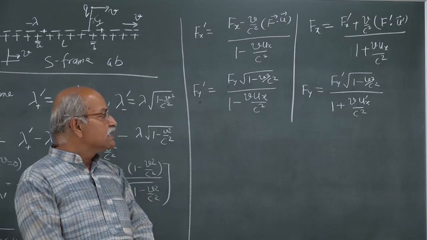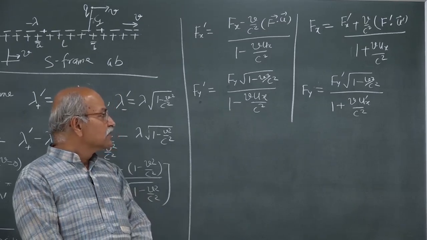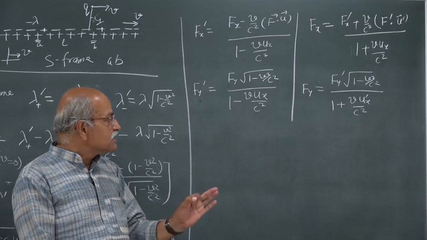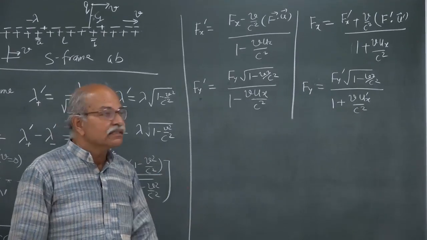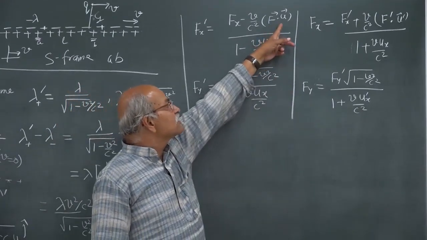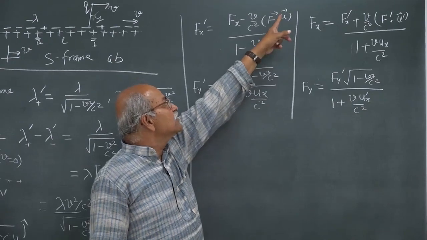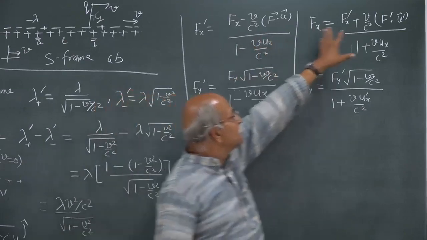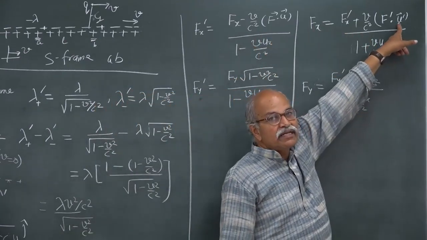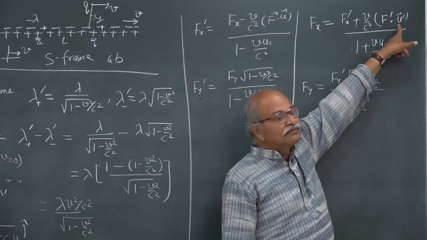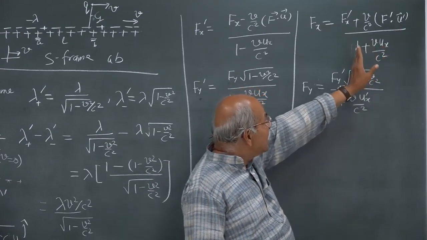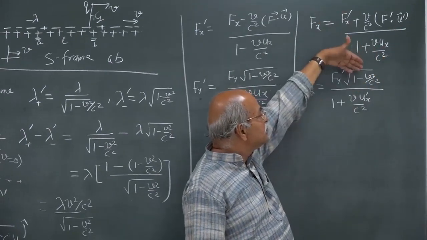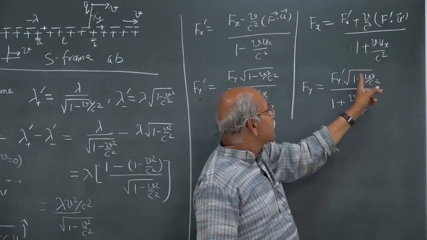There are two velocities involved, remember. There is a particle velocity and there is a frame velocity. This u is the particle velocity. This is the velocity of the particle in S frame in this formulation. In this formulation, this is the velocity of the particle in S prime frame. And then the frame itself moves with a velocity v, so this v is there.